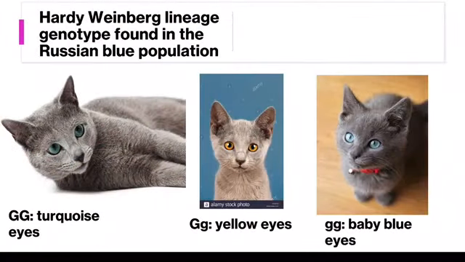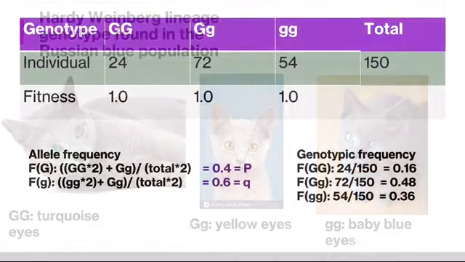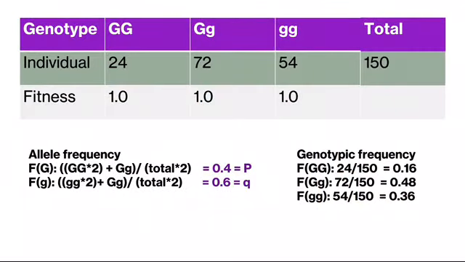Within the Russian blue population, there are only 3 phenotypes displayed. Looking at the population closely, we see that there are 24 cats with turquoise eyes, 72 with yellow, and 54 with baby blue eyes, all with an equal chance of survival. If you want to ensure that the population is in equilibrium, we would apply the Weinberg equation.